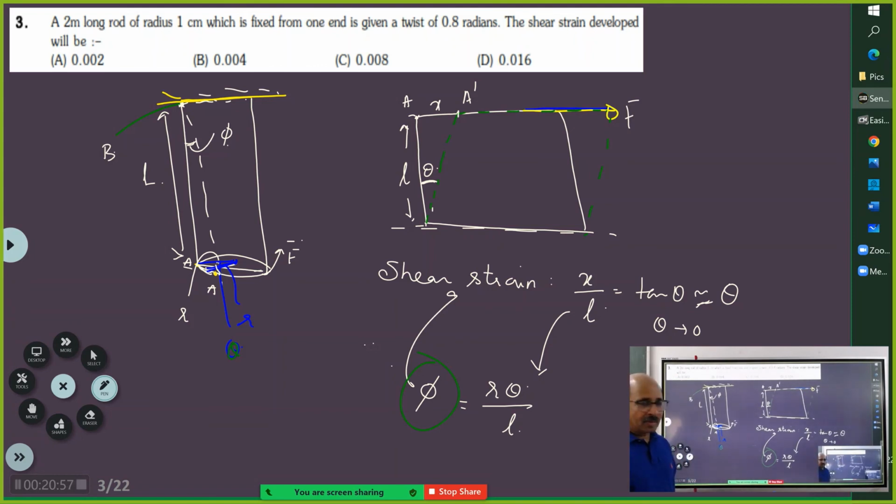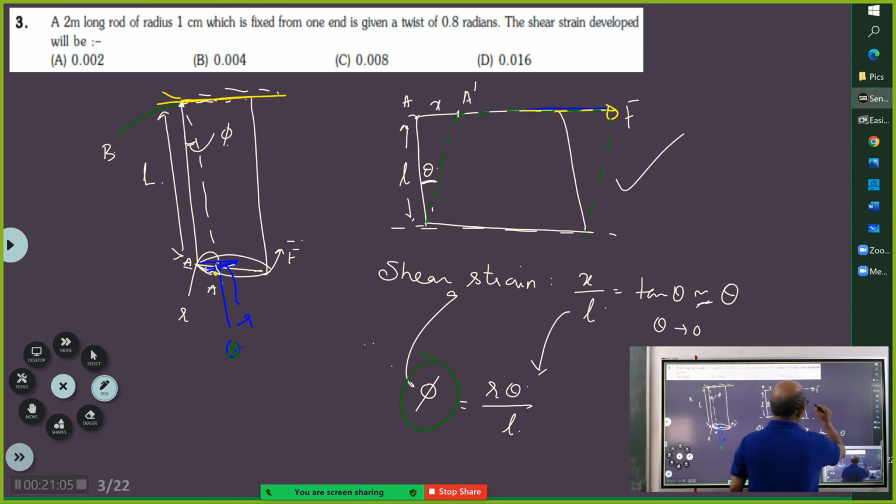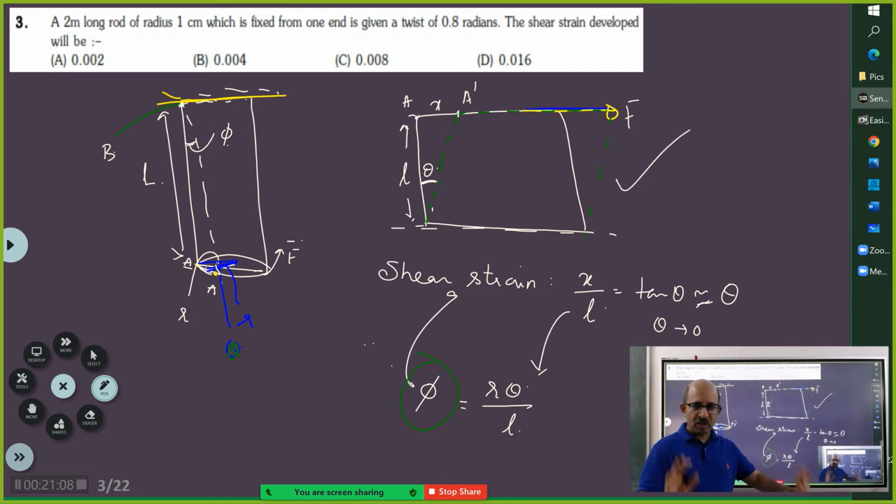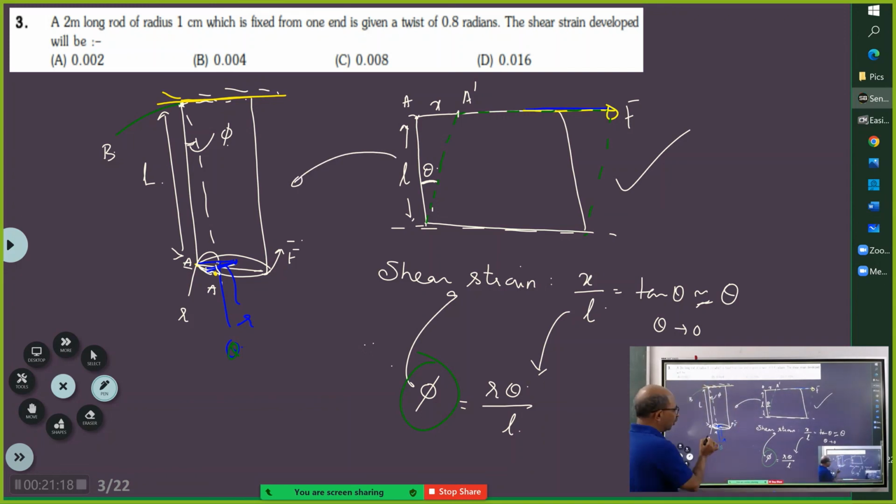Correct? So you should see, students, why I am telling you this, please understand. In the textbook, this theory is here. You have understood that, you have solved problems on this. Now, there is a different situation. But the theory that you have developed here has to be used here. There is deformation here also, and there is deformation here. Original length was here. This was also here. So this is how you are going to get it. And here you are measuring the twist in the angle.